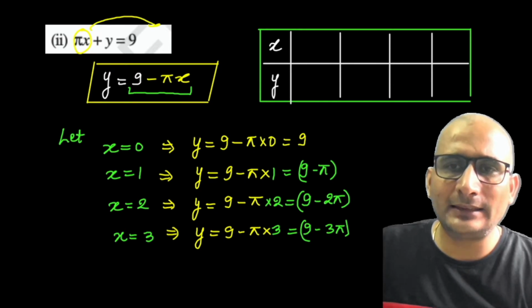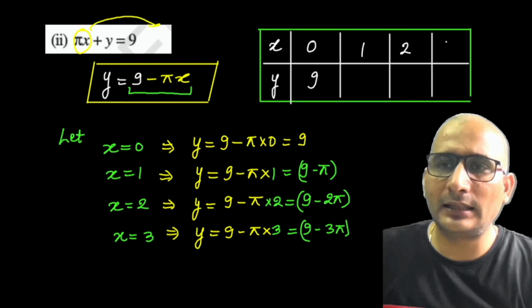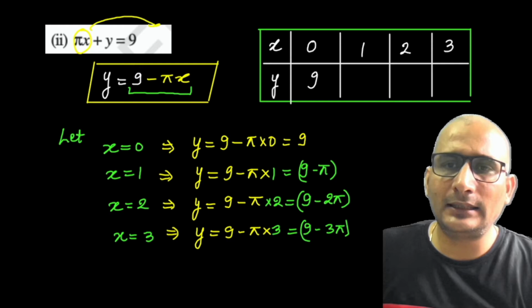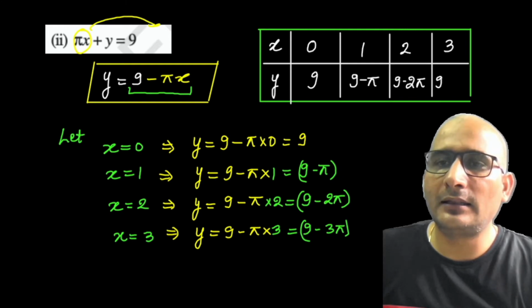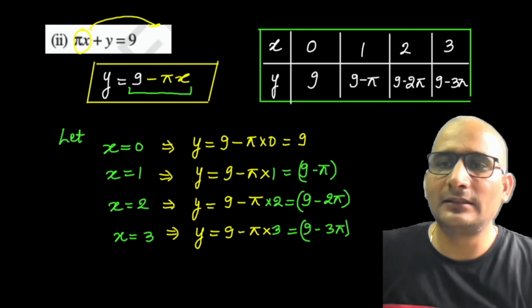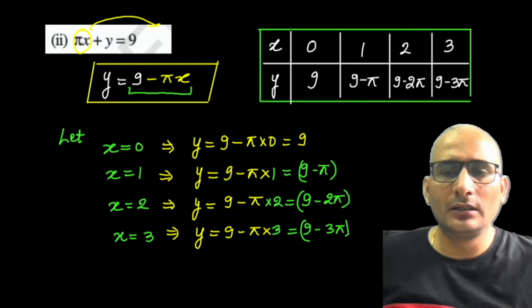x, y. x is 0, y is 9; x is 1, x 2 हो सकता है, x 3 हो सकता है. So then y in that case is 9 minus pi. Here it is 9 minus 2 pi, 9 minus 3 pi. So this is the answer for this question. I hope it's clear to you all.